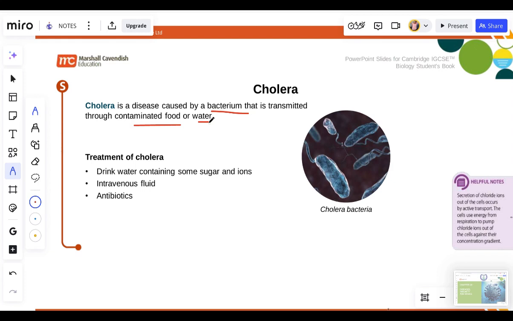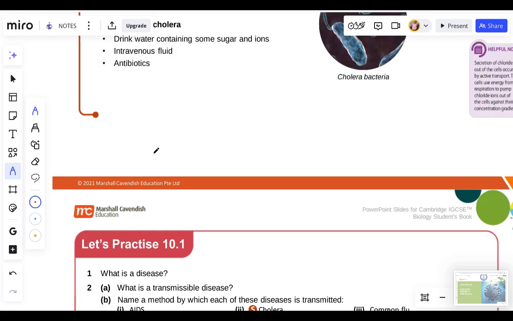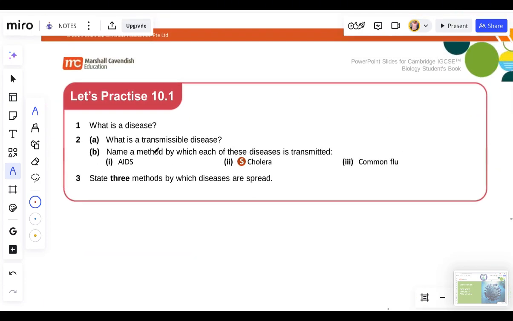What kind of treatment? How do we treat cholera when we have this type of sickness? Number one is to drink water containing some sugar and salt, because cholera will dehydrate you. Cholera will dehydrate you, makes you purge, makes you lose various fluids. Another way is to use antibiotics. You go to doctors, and they write antibiotics for you to kill this bacteria or disease-causing organism.